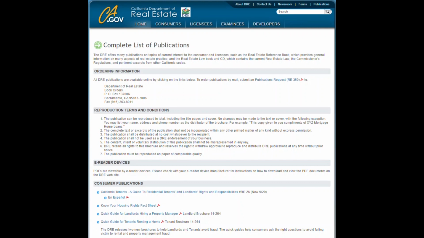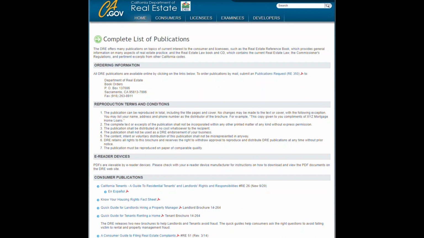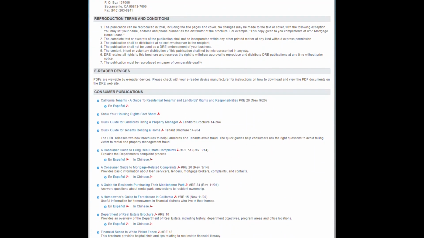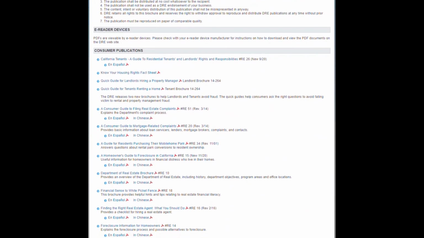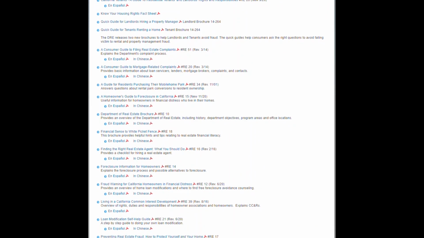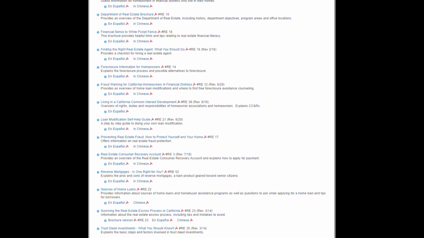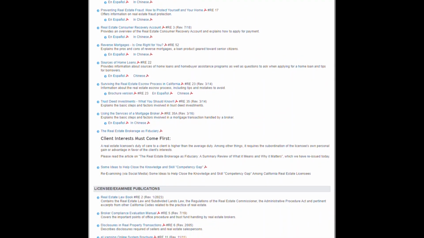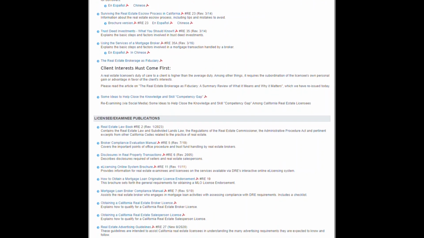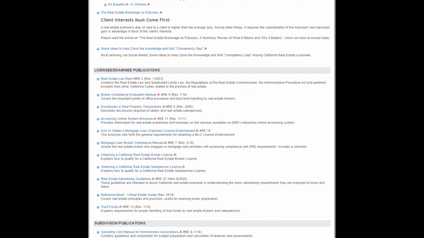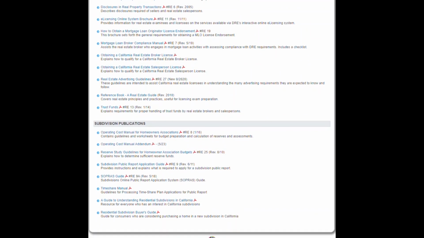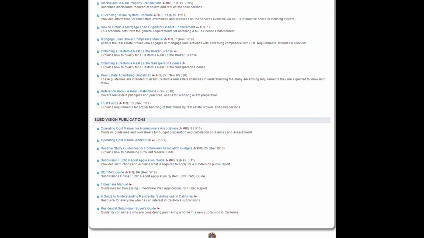Section 2, California Real Estate Publications. This is essentially all of the publications listed on the California Department of Real Estate website as the complete list of publications. This list includes the real estate law publications mentioned above. Notably, this section will include consumer publications, licensee/examinee publications, and subdivision publications, as well as the reference book, a real estate guide.